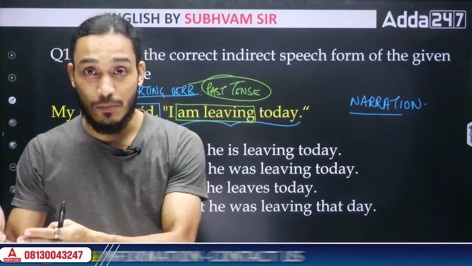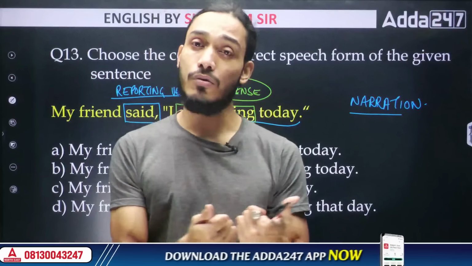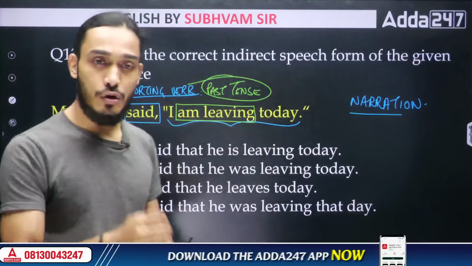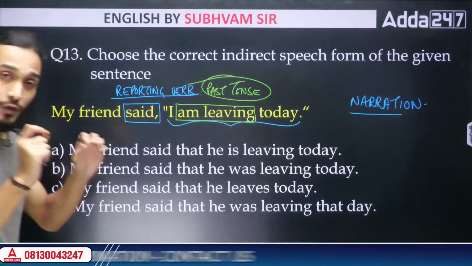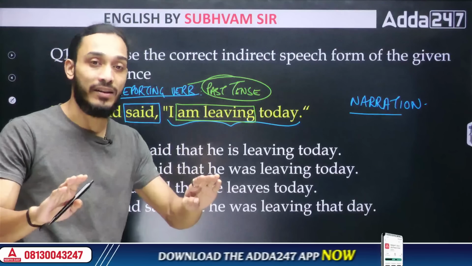If the sentence is in present perfect tense, I'll change it to past perfect. If it is in present perfect continuous, I'll change it to past perfect continuous. Understood? Clear? But we will make this change only if the reporting verb is in past tense. Otherwise, we don't need to make this change in tense.